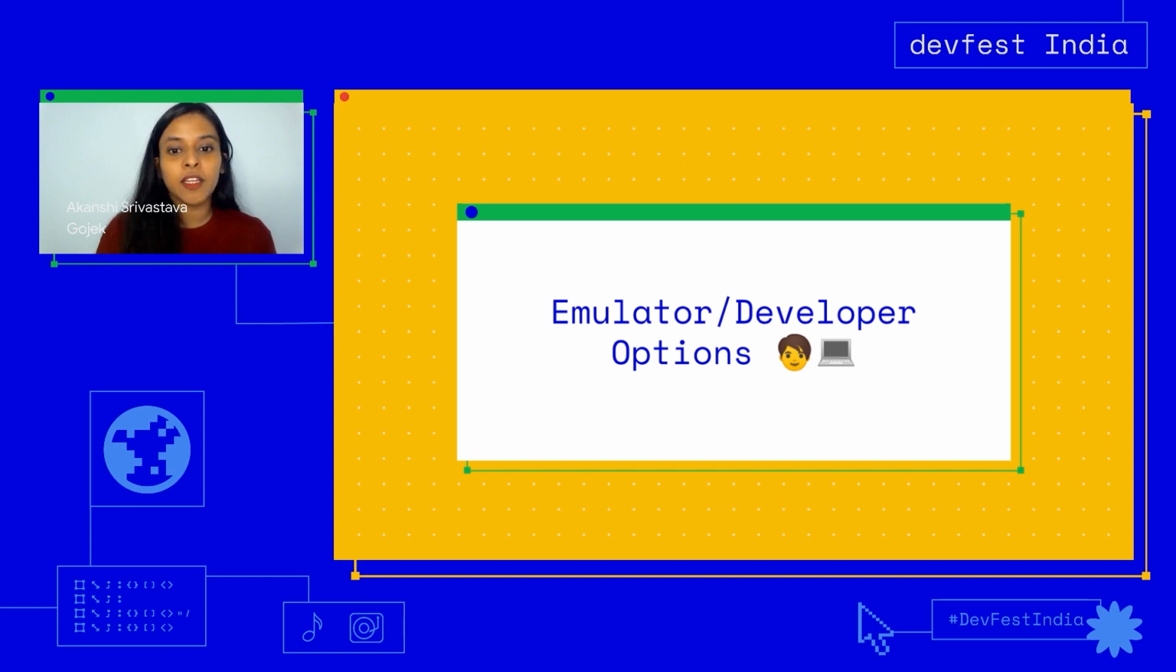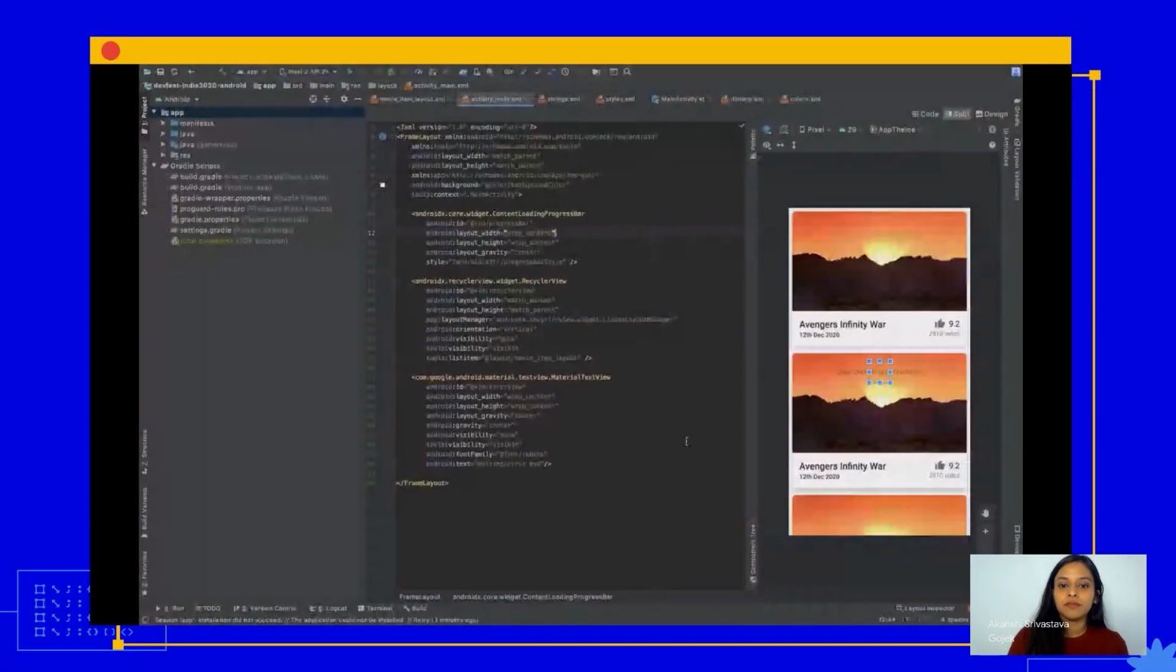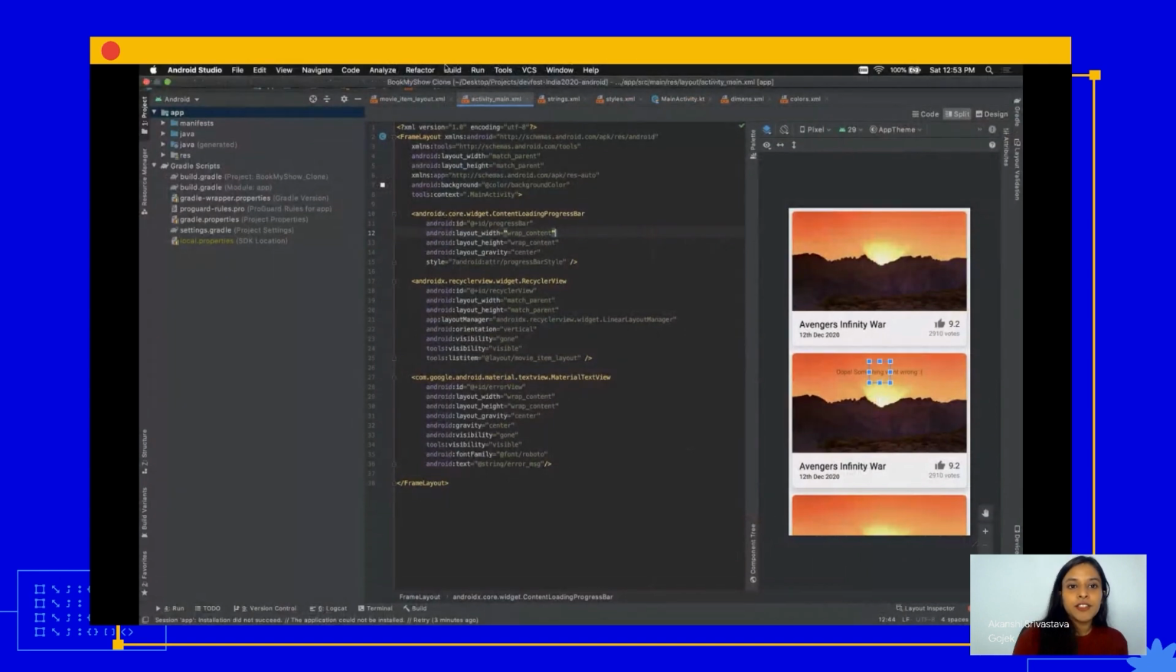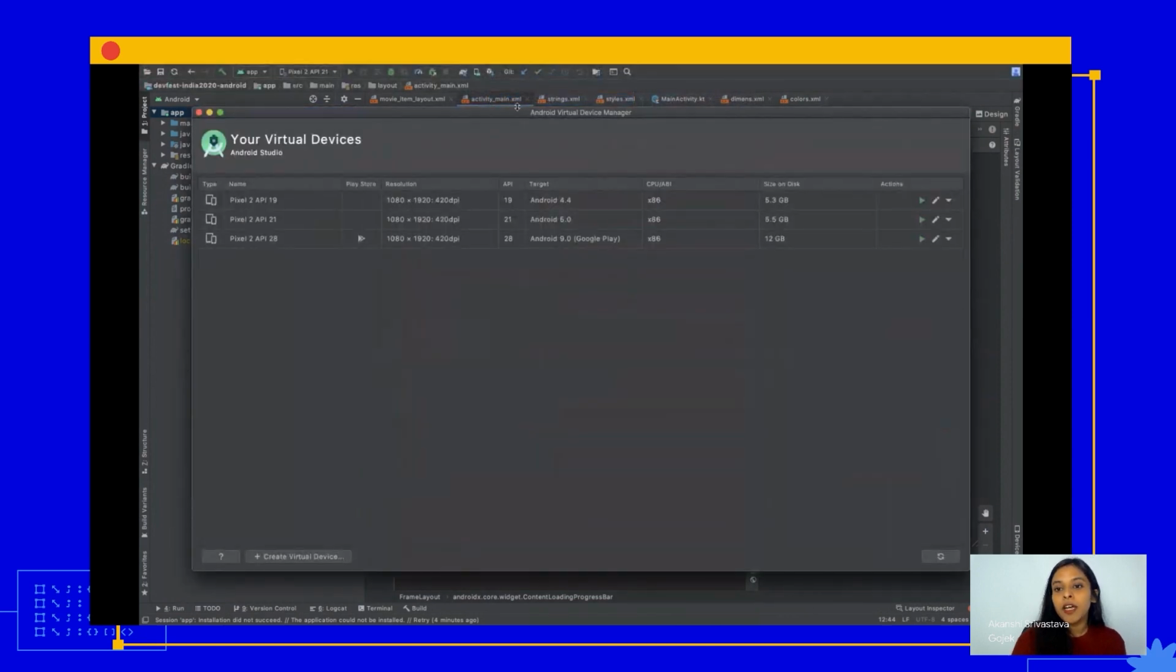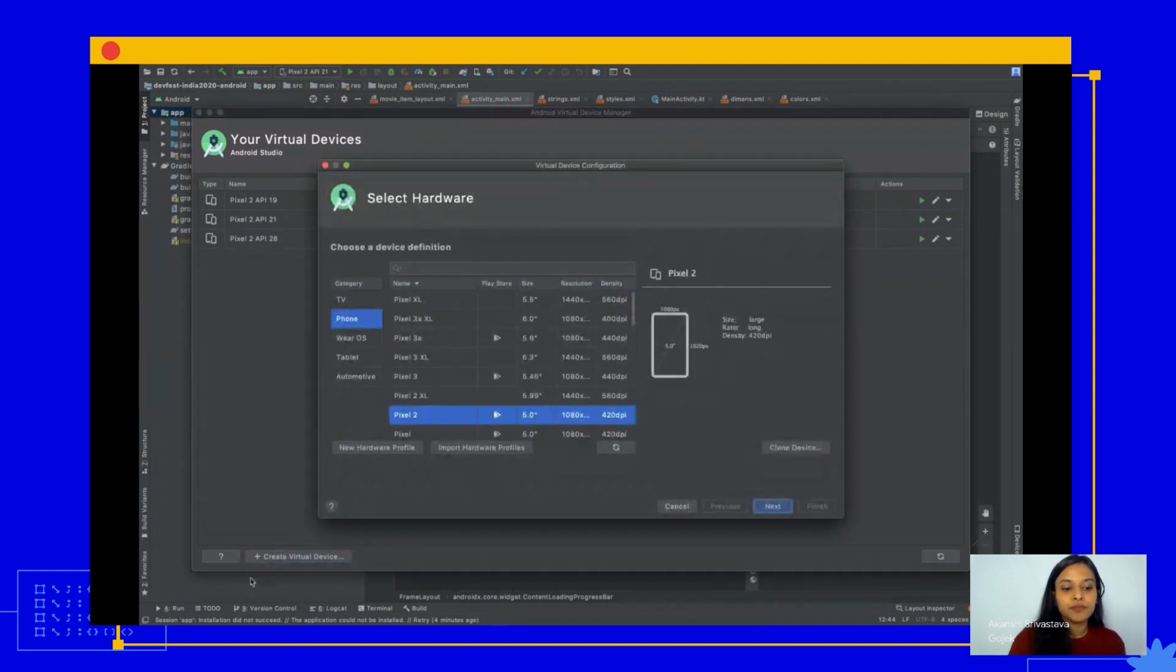All right, let's go to the AVD manager. You have to go to Tools and click on the AVD manager. AVD manager is nothing but your Android Virtual Device manager. So you'll be able to see all the available devices here. Let's create a new one for now.